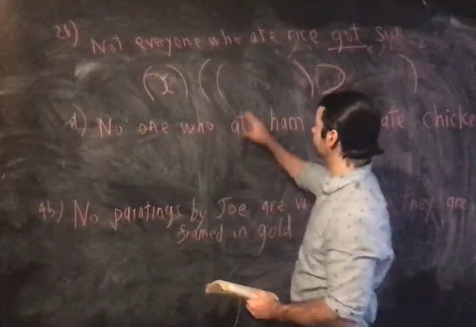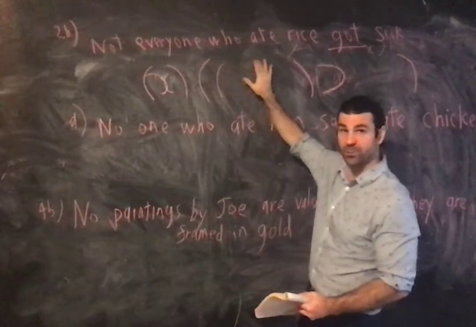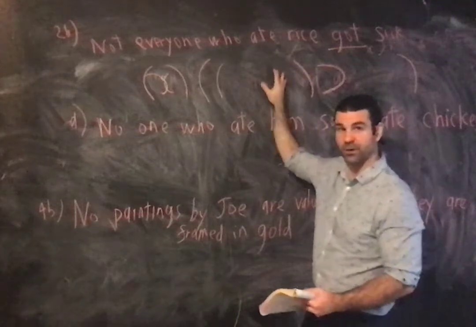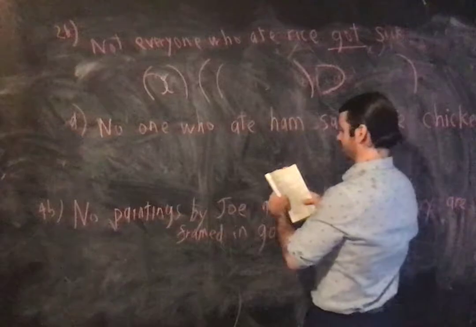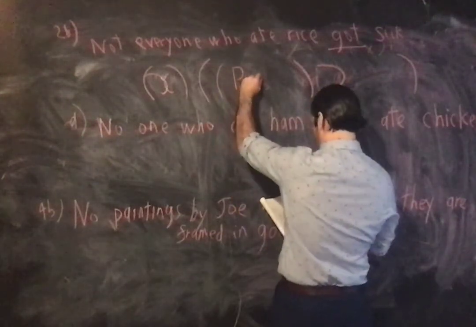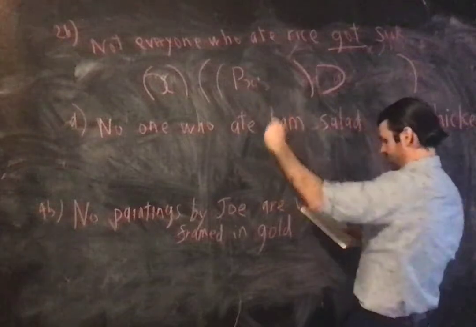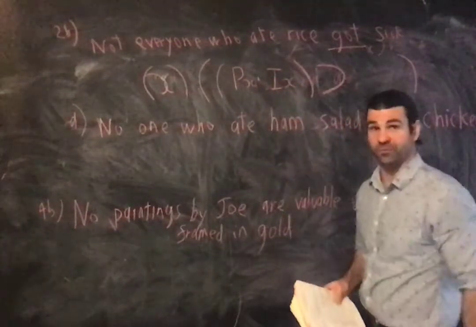For all x, if x is a person who ate rice, X is a person and x ate rice, and that's going to become Px and Ix, or x ate rice is Ix, according to the dictionary provided.